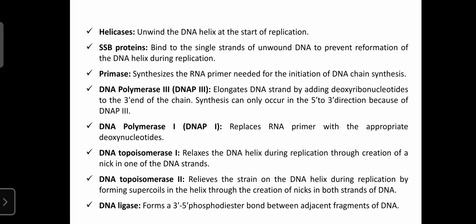Now we can discuss the enzymes of DNA replication. So these are the various enzymes that are necessary for DNA replication. The first enzyme is known as the helicase enzyme. It is one of the important enzymes. It is helpful to convert double strand DNA into single strand. It can initiate the start of replication. Then SSB proteins, single strand binding proteins, keep the DNA unwound and prevent the reformation of the DNA helix during replication. Then the primase enzyme is helpful for the formation of the small strand of RNA, or RNA primer.